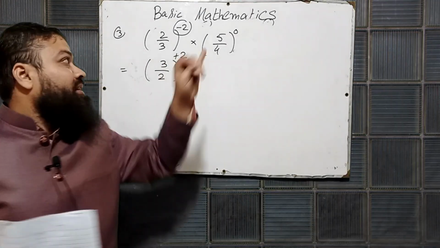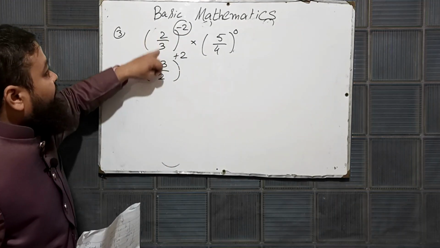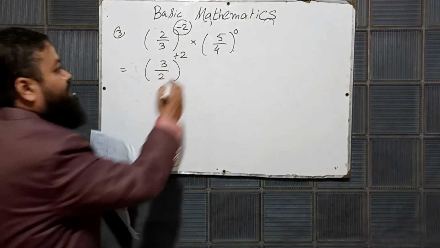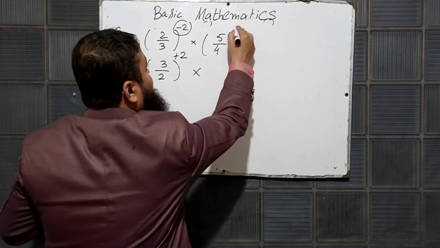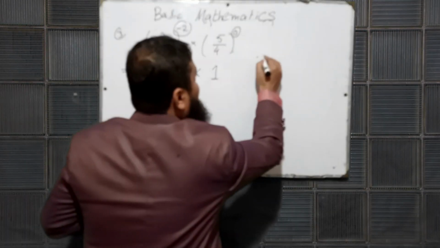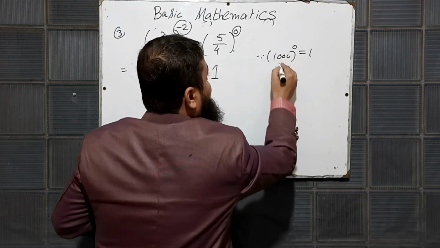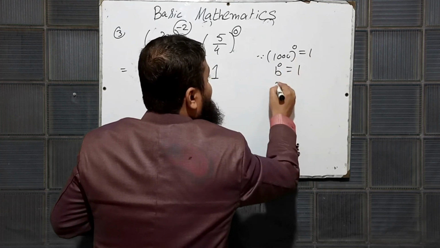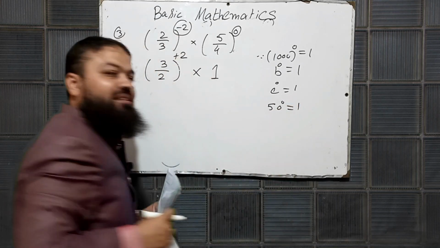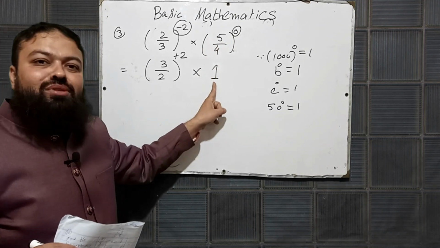Whenever you see the power sign is negative, what will you do? Change the position of these two numbers and power will be positive. Now it's a very important rule. If the power is 0, answer is always 1. For example, if you have 1000 raised to power 0, that will be 1. b raised to power 0, 1. c raised to power 0, 1. 50 raised to power 0, 1. Whenever the power is 0, whole answer will be equal to 1.